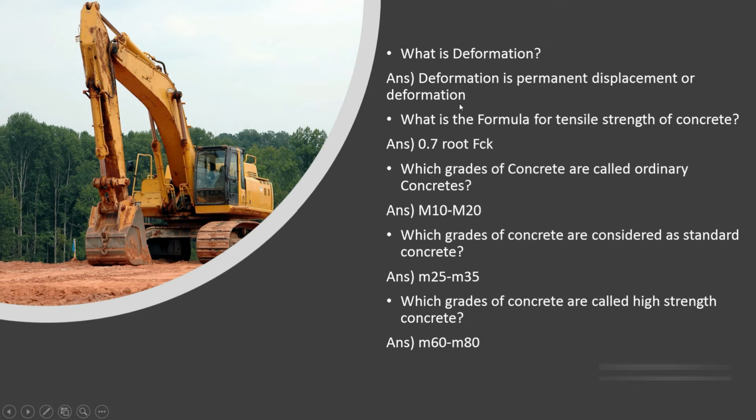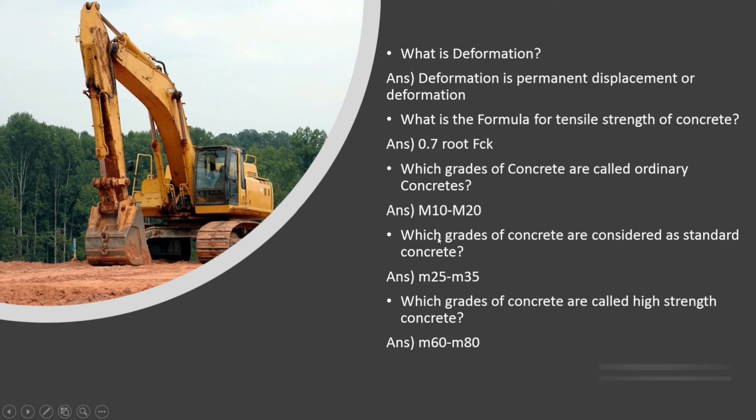So what is the formula for tensile strength of concrete? It's 0.7 root of FCK, and FCK stands for compressive strength. For example, if it's a 10 MPa concrete, then 0.7 root 10, that's how we'll find the tensile strength of concrete. Which grades of concrete are called ordinary grades? It's M10 to M20.